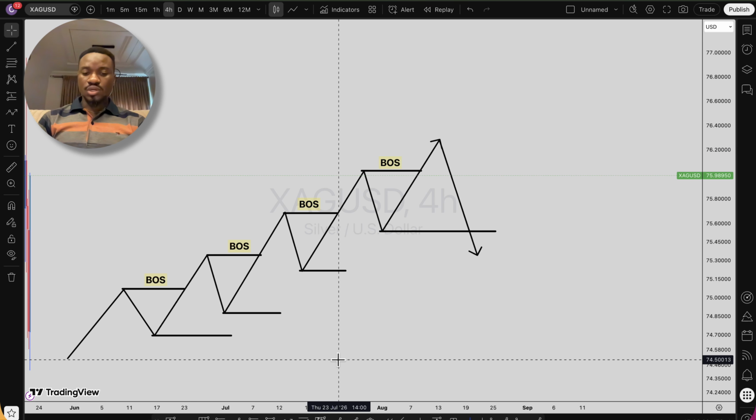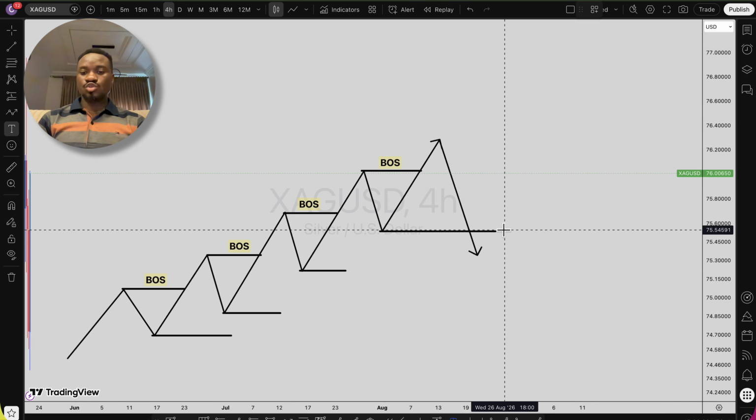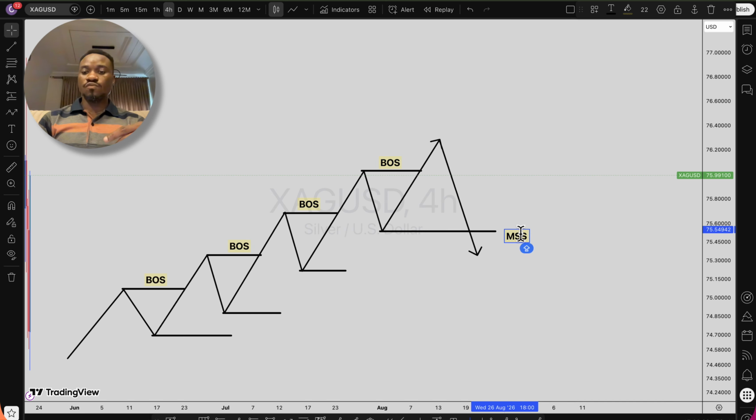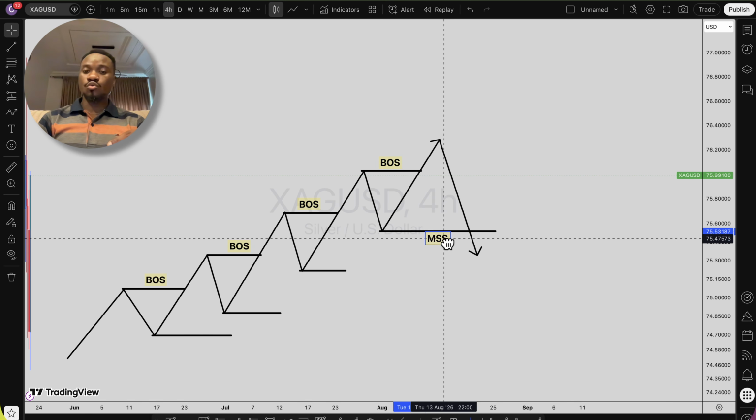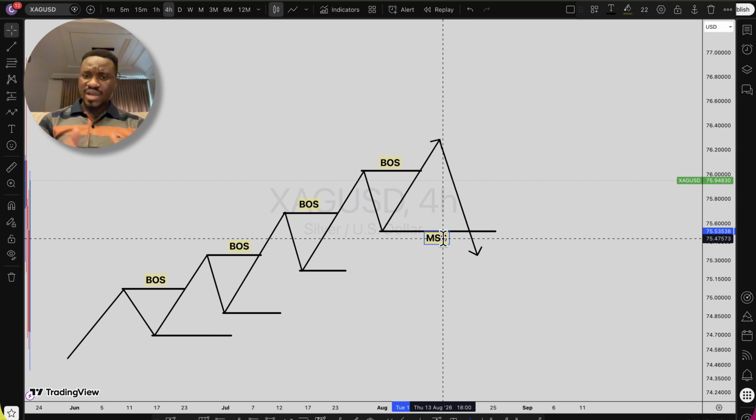Instead, what you call it is, oh, we have a market structure shift. Now market structure shift is MSS. So this is your first market structure shift. It's telling you that the market is getting weaker, and we are seeing a pattern which is going against the existing trend. So price is going against the existing trend, but this hasn't given us the clear indication that price is about to switch to the downside. So the first break of a higher low in the bullish market structure is what we call market structure shift.